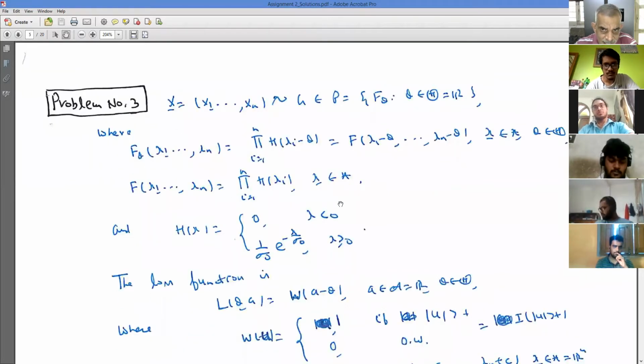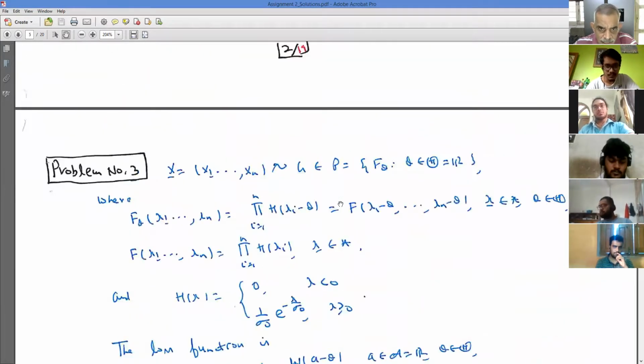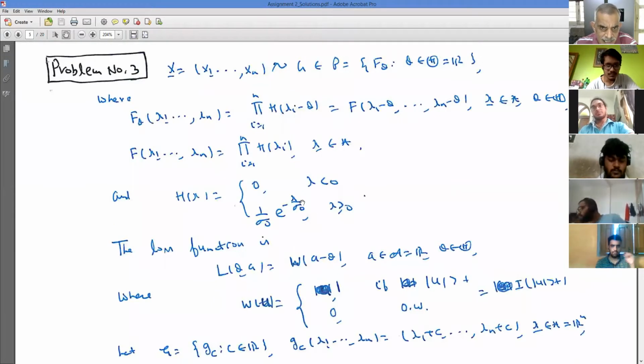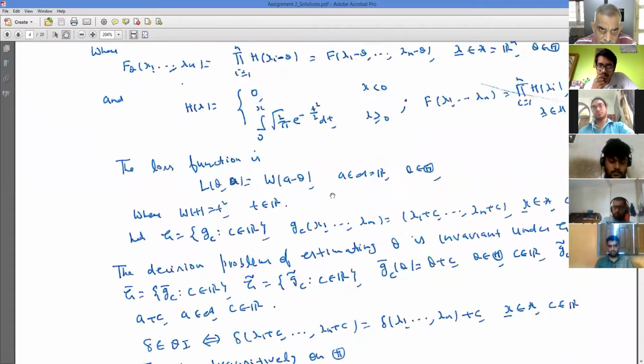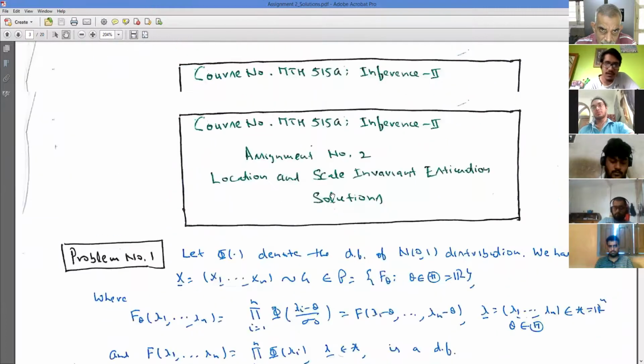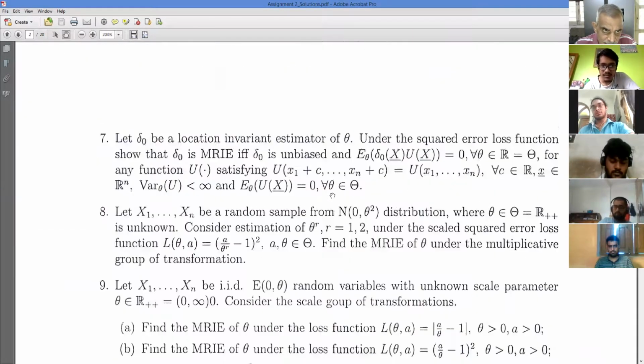Problem 3, so it is the exponential one, right? So this W is given to you. Sir, the loss function is given to me. So what is the loss function? Sir, 1 for... I am just coming to that.